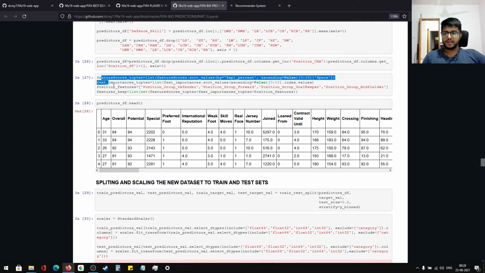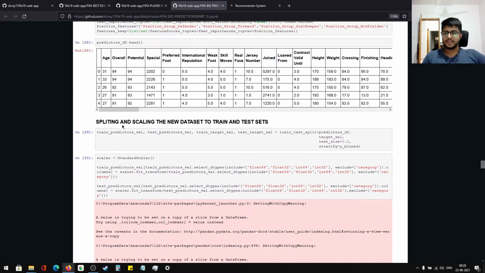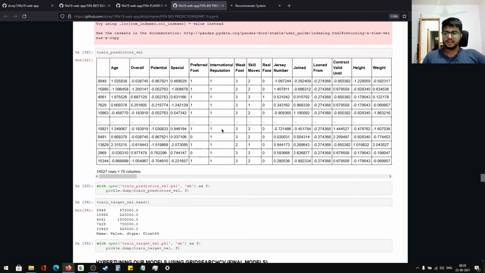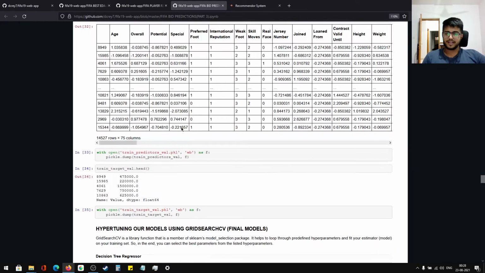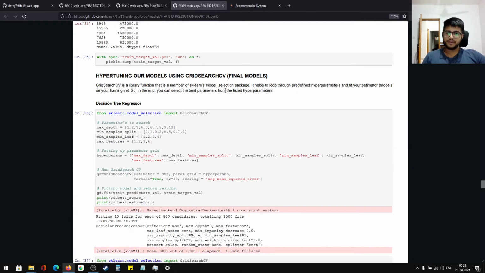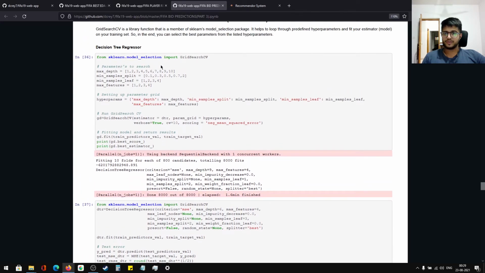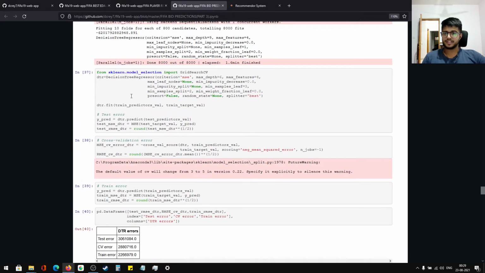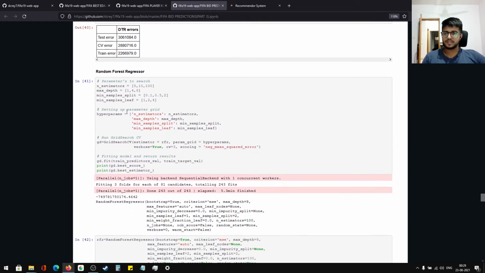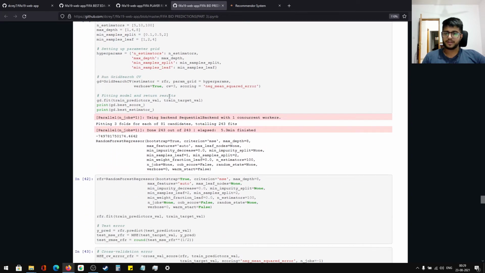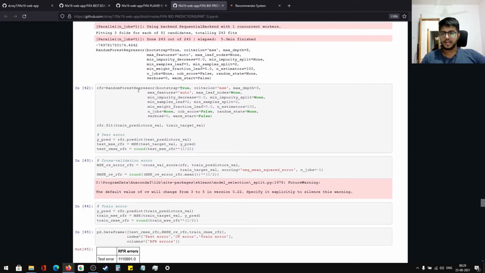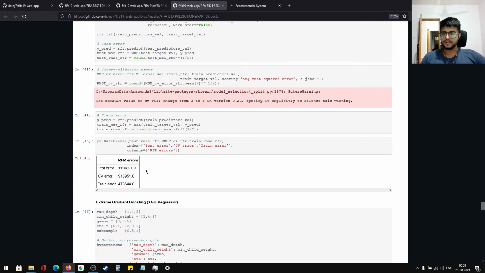So after that, I finally get my dataset, and then I split it and train it. No, I don't train it yet. I train it again, and now I do the hypertuning with each model with a different set of values, and I find the errors for each one of them, and I find the best model for each one. So this is for grid search, and I use a decision tree regressor, and I get these values. Then random forest, I use hypertuning methods again and I find these values.